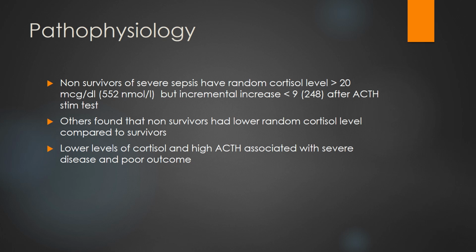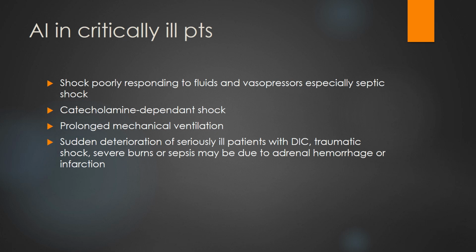Non-survivors of sepsis may have a random cortisol level of more than 20. Others found that non-survivors have a lower random cortisol level compared to survivors, and a lower level of cortisol and higher ACTH is associated with severe disease and poor outcome. Shock poorly responding to fluid and vasopressors, especially in septic shock, catecholamine-dependent shock, and prolonged mechanical ventilation, and sudden deterioration of a seriously ill patient with DIC, traumatic shock, severe burns and sepsis may be due to adrenal hemorrhage or infarction.